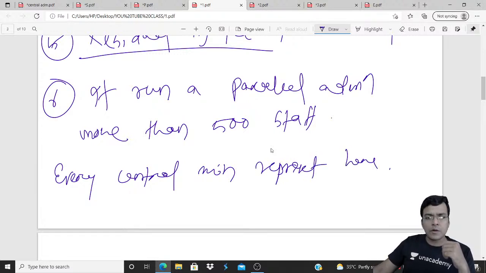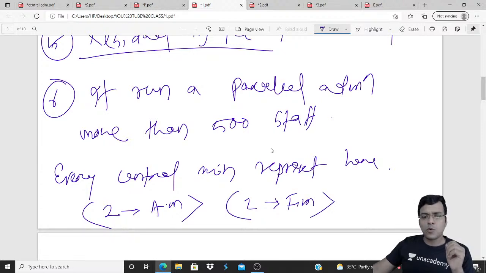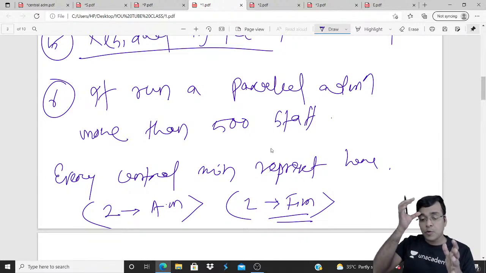For example, 2 people related to the agriculture ministry, 2 people in the PMO monitor what the agriculture ministry does. 2 officials for the finance ministry, they monitor what the finance ministry is doing, whether the finance ministry is obeying the direction, the command given by the PMO or not. This is.